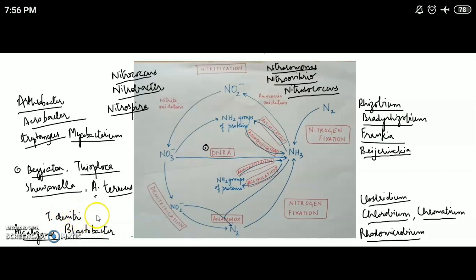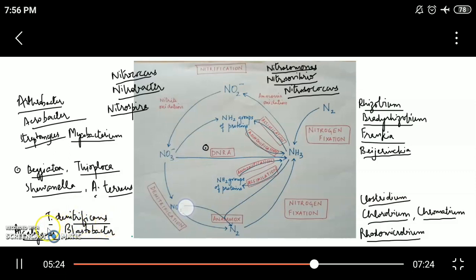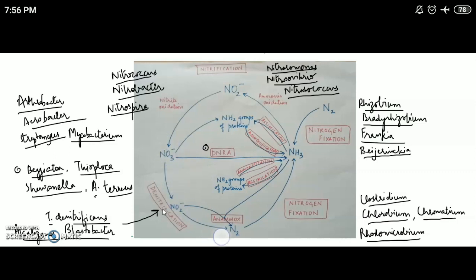Denitrification is a type of dissimilatory nitrate reduction wherein we have conversion of nitrate into nitrite. In between, we have two more intermediates, that is nitric oxide and nitrous oxide, to finally give us dinitrogen or nitrogen. So here it is a process of complete conversion of nitrate into dinitrogen. This process is called denitrification.